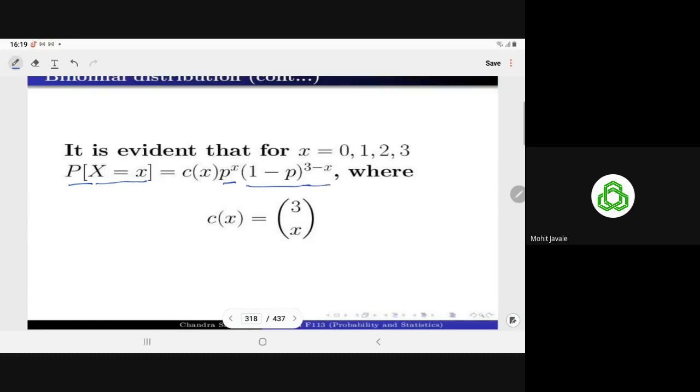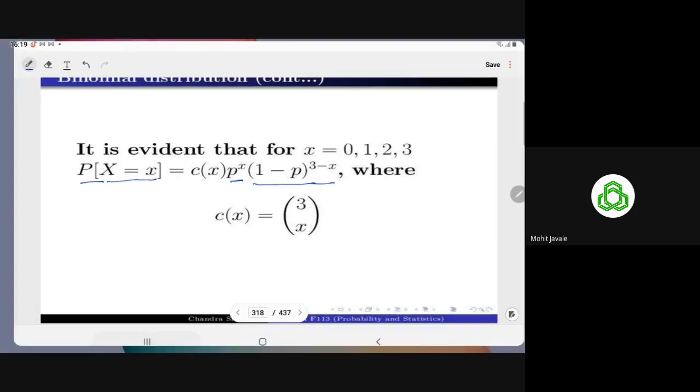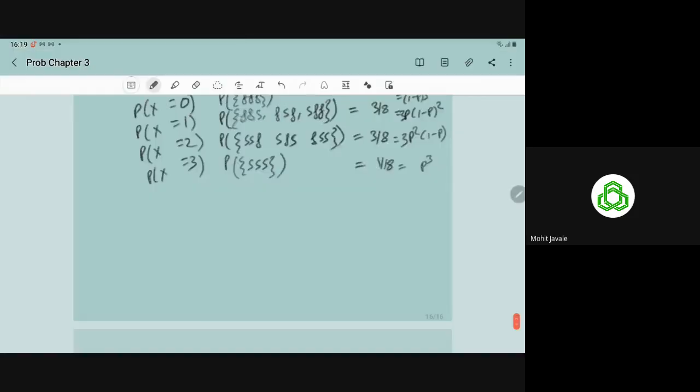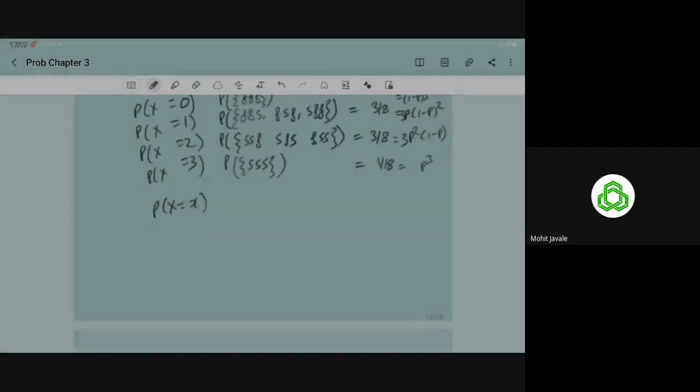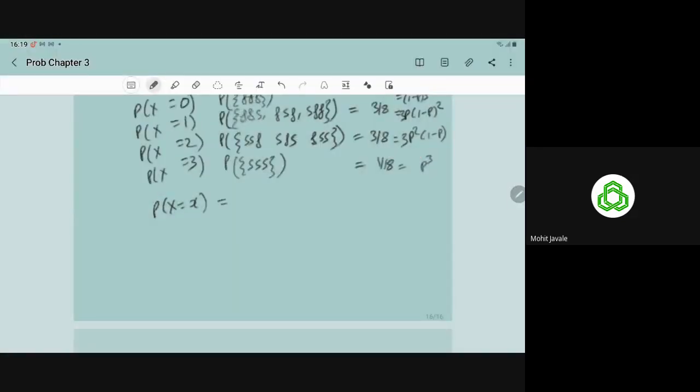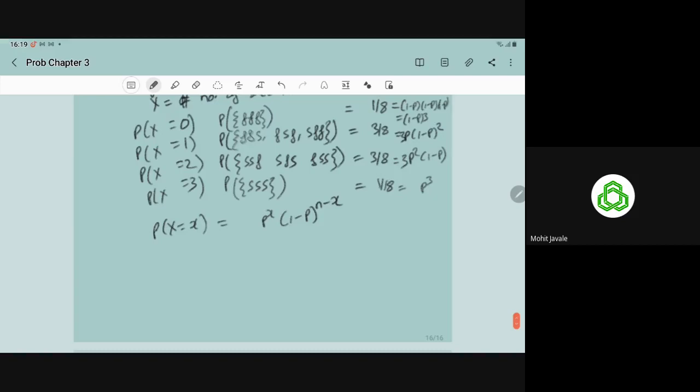By the notation, I mean that instead of writing this out, if I want to write it in general, what is the formula for x? It is p to power x, 1 minus p to power n minus x. You can check from here that if n is equal to 3, it satisfies all these 4 cases: for x is equal to 0, for x is equal to 1, for x is equal to 2, for x is equal to 3.